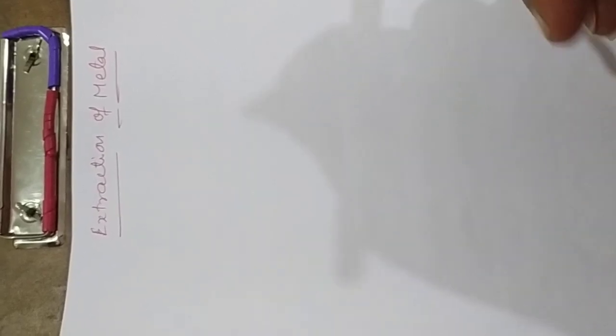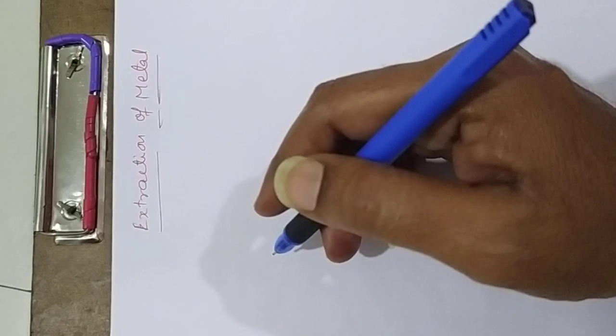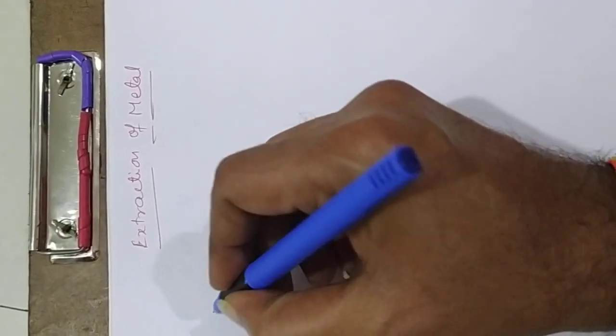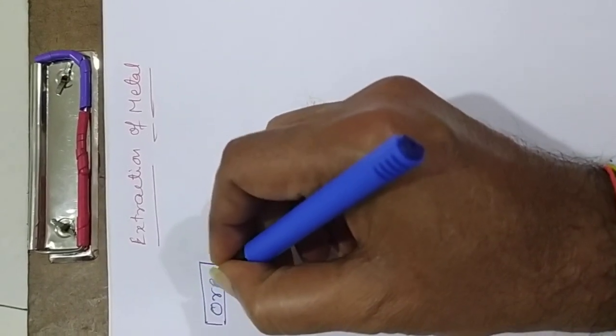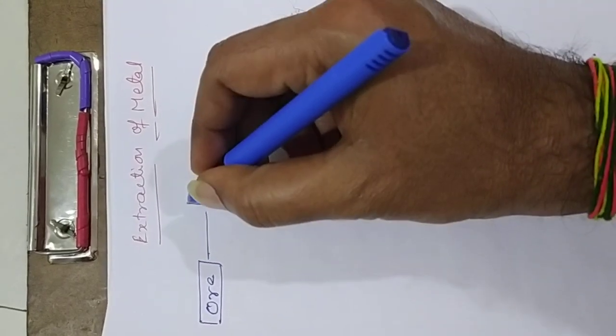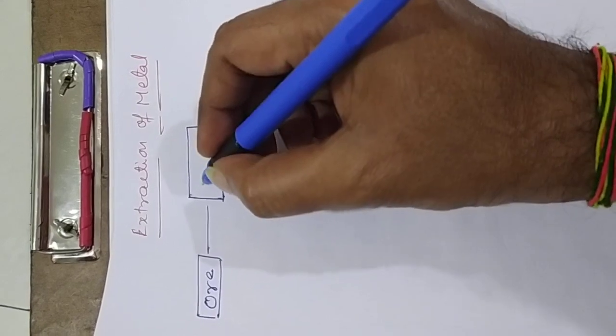Good evening, students. Today we are discussing the extraction of metals. Extraction of metals contains some steps. There are 4 major steps. We have ore. From ore, the first step is grinding or crushing.